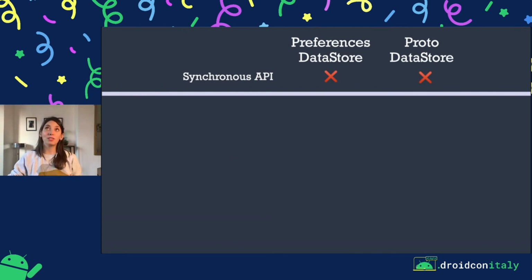And you want to avoid doing long-running work on the main thread. But if you really, really need to synchronously access data from DataStore, then you can just call datastore.data.first, which allows you to get the first element of the flow. And then you can run this in a blocking fashion using runBlocking.